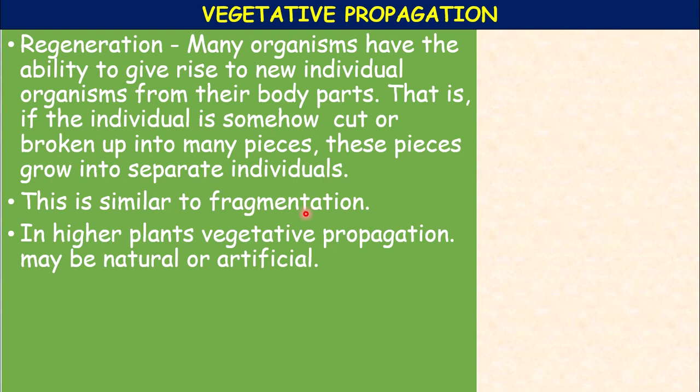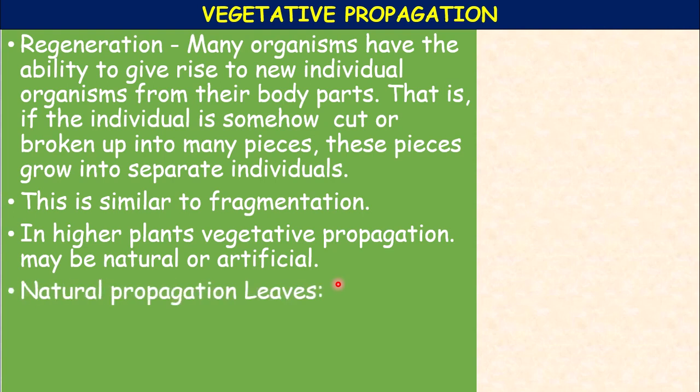Each organism can grow or repair itself in some way. The new cells grow to replace damaged or lost cells. It is called regeneration. So in simple sentences, we can define regeneration as the ability of living organisms to repair themselves or grow lost parts. Re means again, generate means produce.